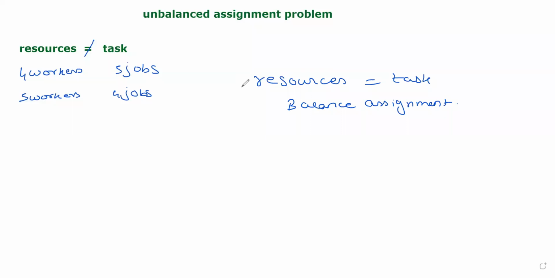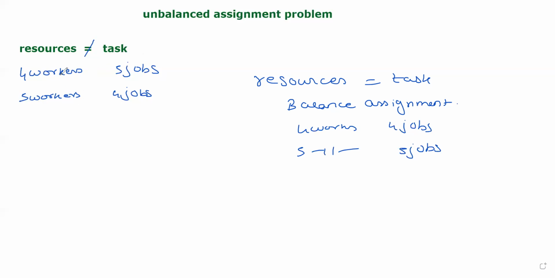So they were balanced assignment problems. But when the resources are not equal to the tasks, but the difference is only of one, say suppose there are 4 workers and 5 jobs. So what was balanced? 4 workers, 4 jobs, or 5 workers, 5 jobs, or whatever number of facilities, number of tasks, they were the same. But when the number of facilities is not equal to the number of tasks, then it is called an unbalanced